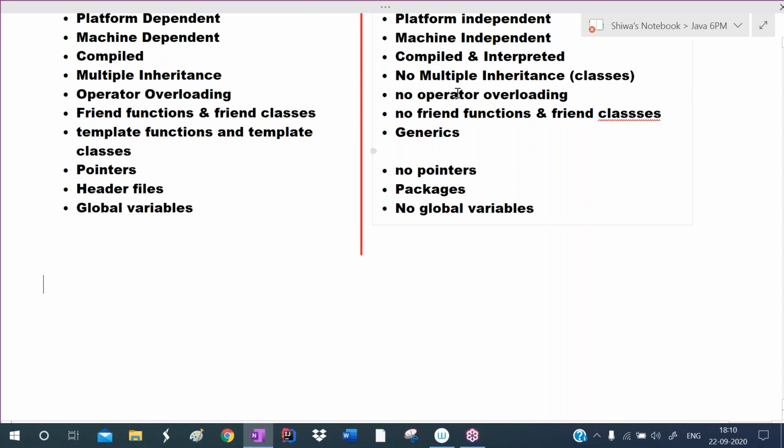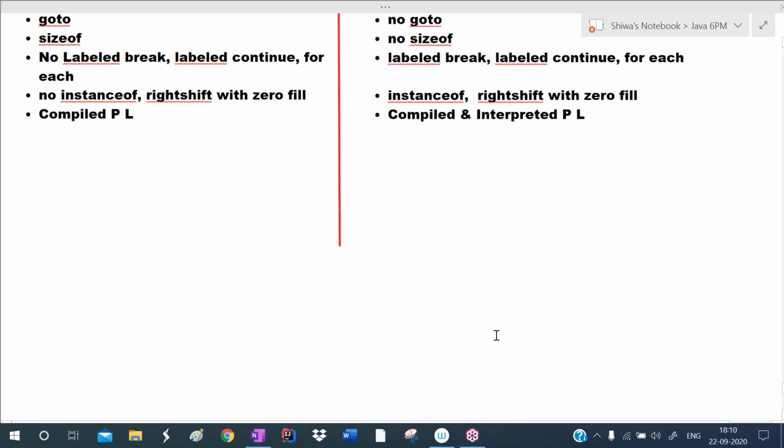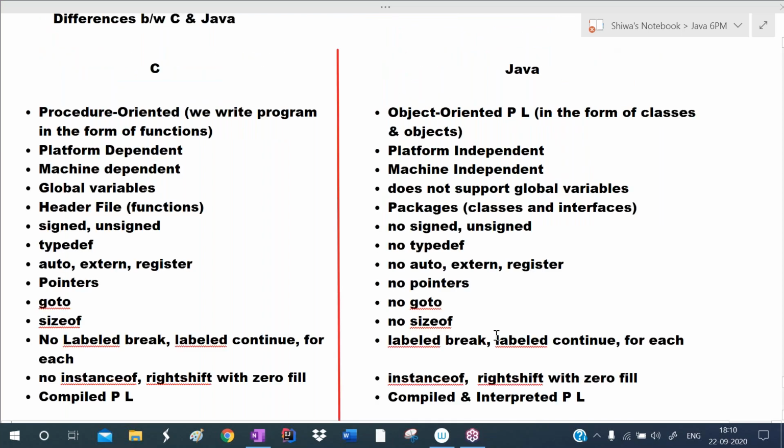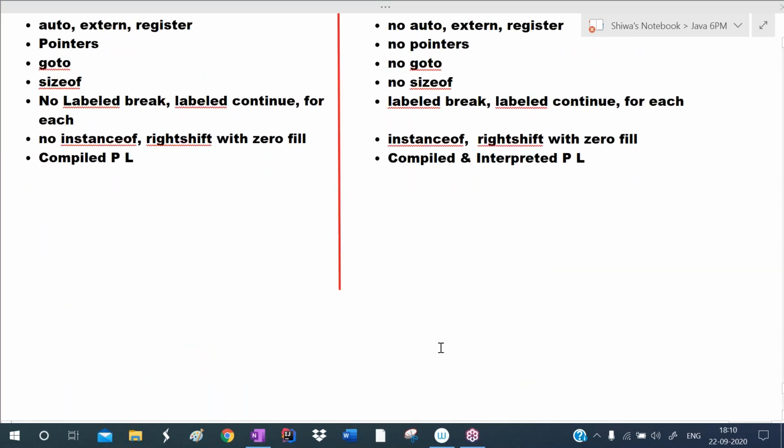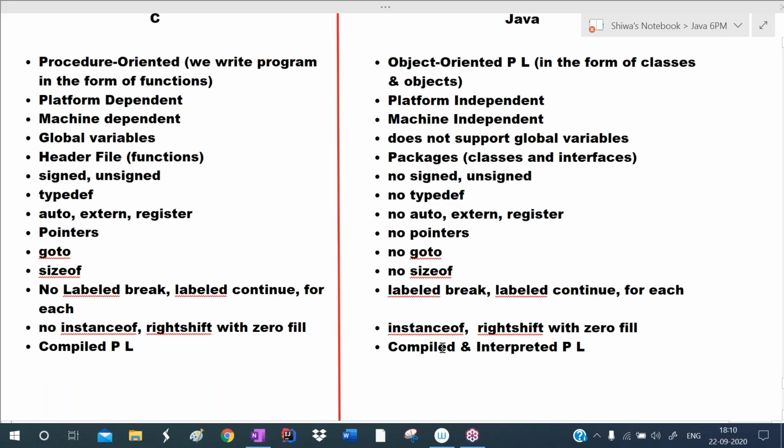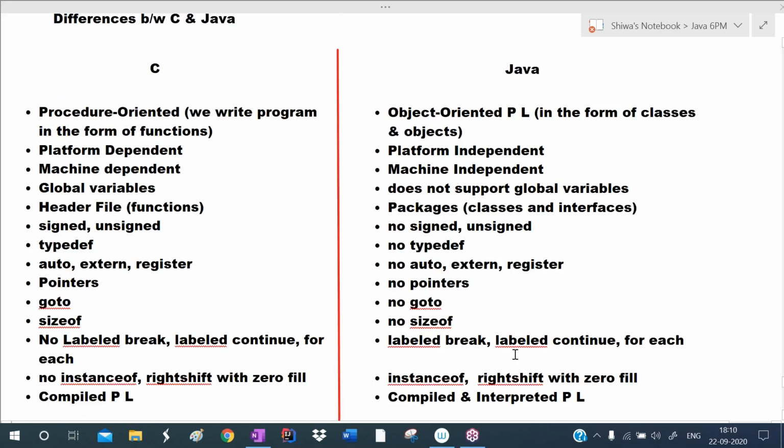So in the previous class, we successfully finished the features of Java, and also we discussed the differences between C and Java, C++ and Java. Java was introduced in 1995. The first version of Java was released in 1996, but officially it was announced in 1995. When Java was introduced, C++ was very famous.